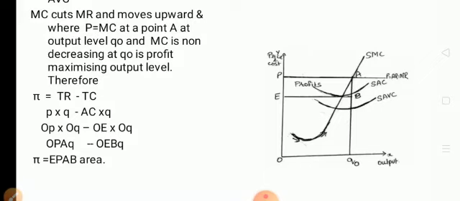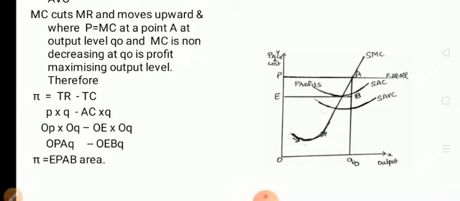So how are you going to explain it in the way of a mathematical expression? Just see, the pi sign denotes profits. Profit is equal to TR minus TC. Always TR has to be greater than TC, where you will get TR minus TC as the profits. Now you see the TR first. What is TR? TR is price into quantity.